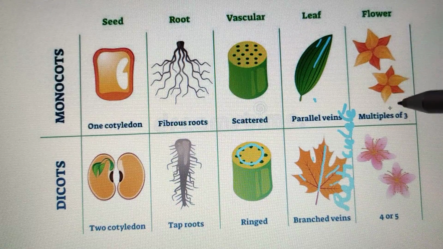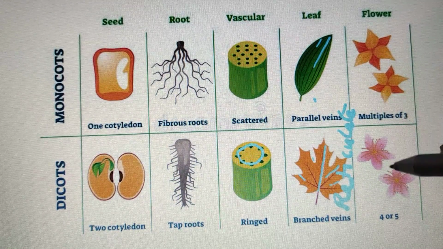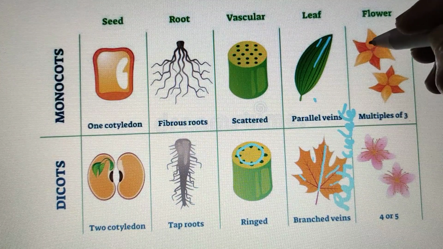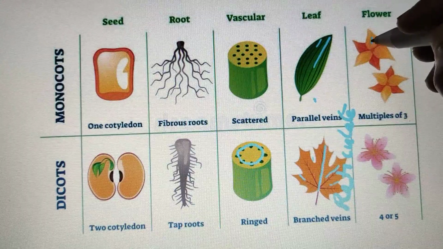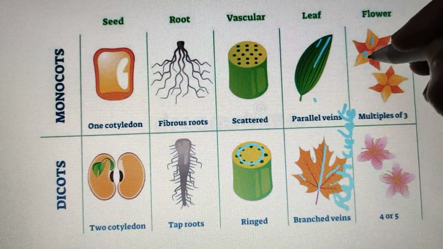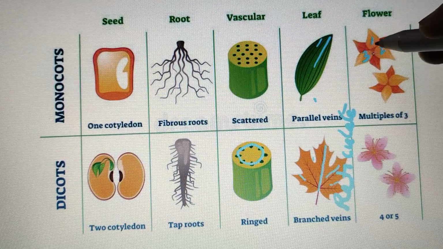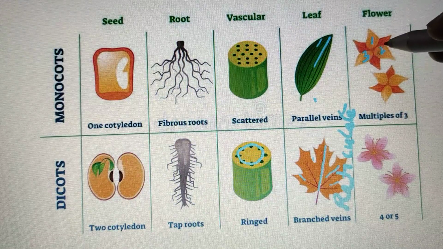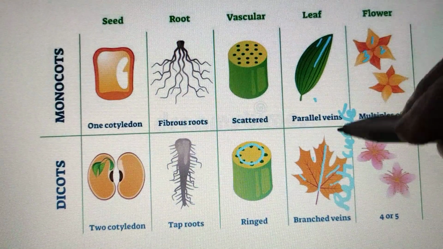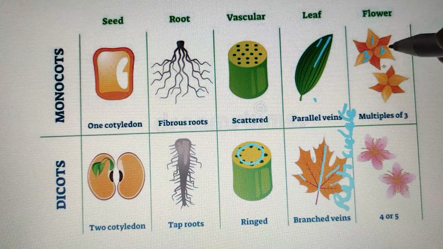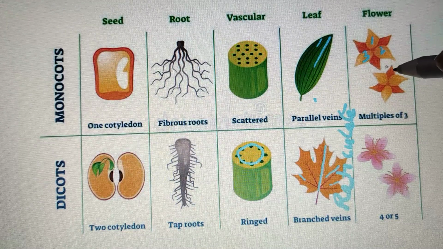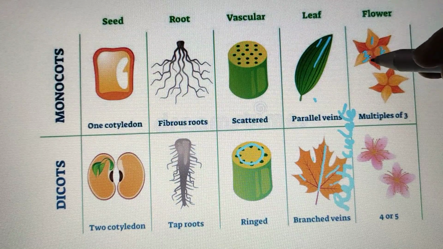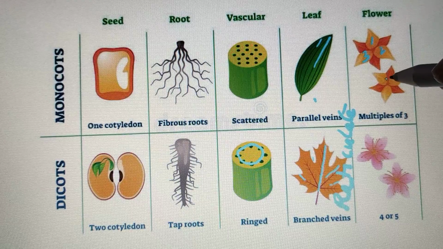Now, how does the flower appear in monocots and dicots? You can see the petals are arranged in multiples of 3. Here you see 1, 2, 3. So you can see 3 petals are arranged as a front row, then in the back row you can see again 1, 2, 3 are arranged. So the petals are arranged in multiples of 3. They do not have much difference or anything. So in multiples of 3 the petals are arranged.